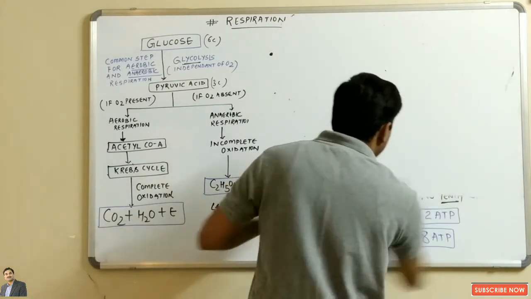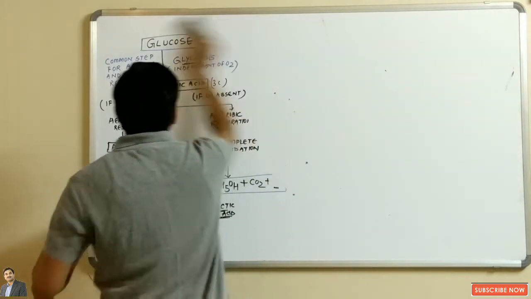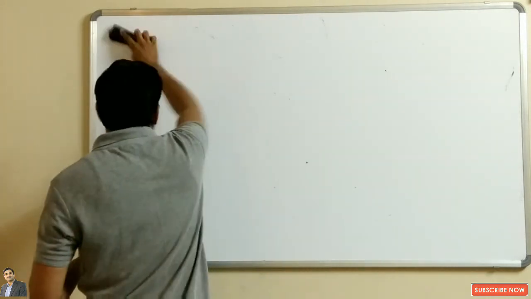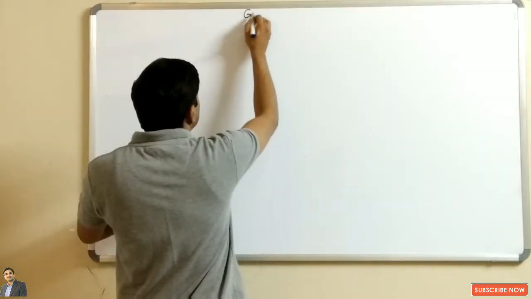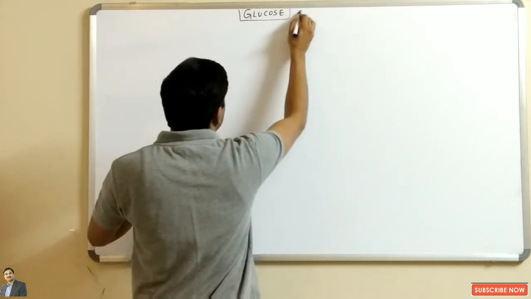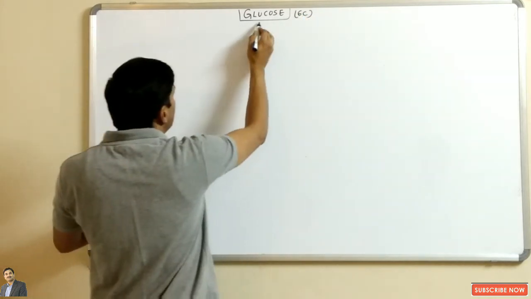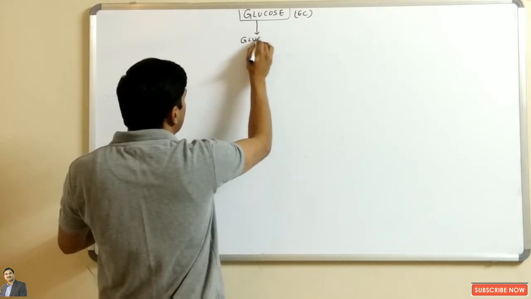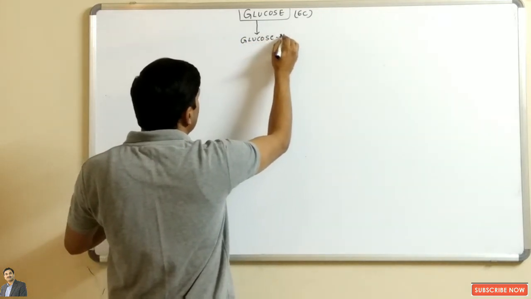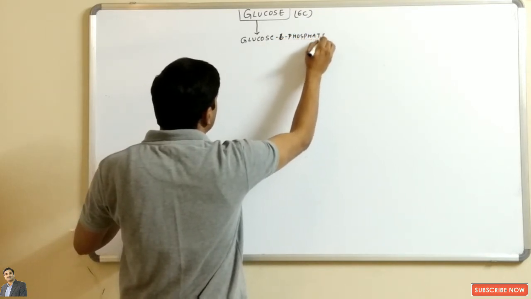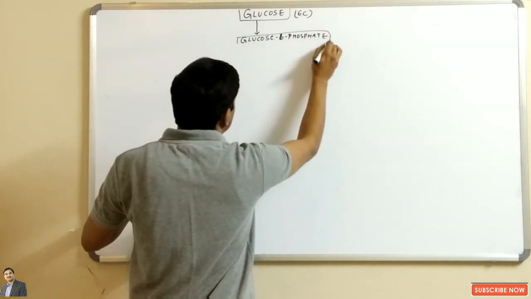Now glycolysis is a 10-step cycle, right? We will be dealing with this glycolysis cycle, and you must know it because many times questions are asked in examinations about it. Now see here, glucose, which is a 6-carbon compound, will first be converted into glucose 6-phosphate in the very first step of the glycolysis cycle. Now the question arises: how is this glucose converted into glucose 6-phosphate?